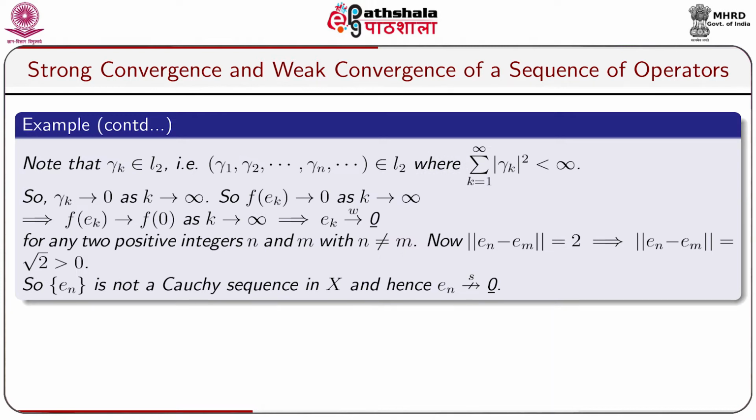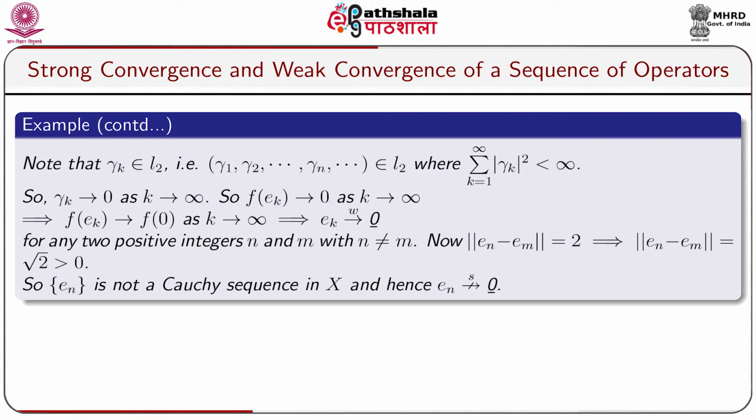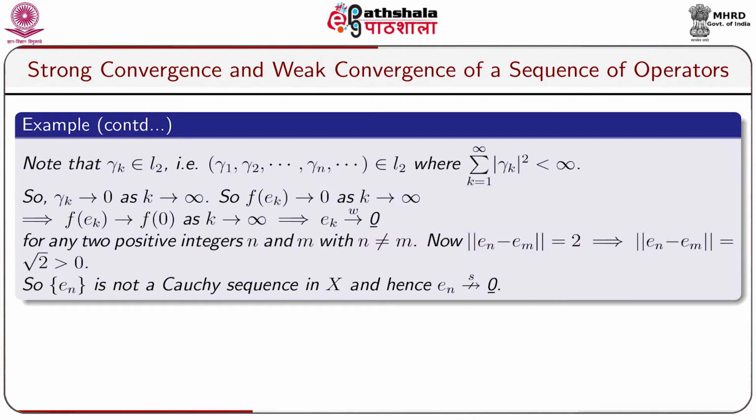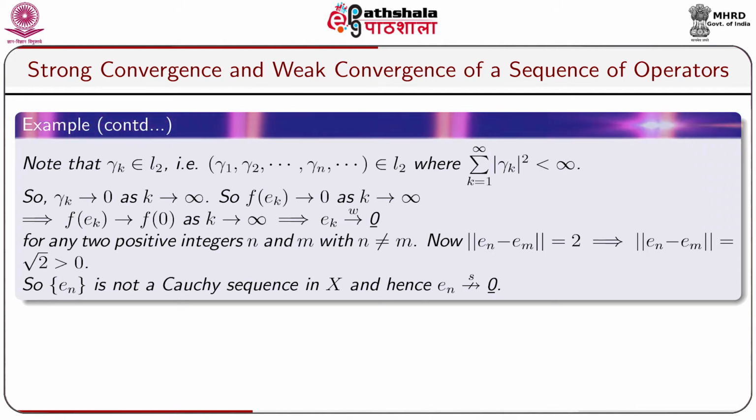Note that gamma k belongs to l2, that means the sequence of scalars gamma 1, gamma 2, ..., gamma n, ... belongs to l2, where the sum from k equals 1 to infinity of modulus of gamma k squared is finite. So gamma k tends to 0 as k tends to infinity. So f of e_k goes to 0 as k tends to infinity. This means f of e_k goes to f of 0, because f of 0 equals 0, as k tends to infinity, which implies that e_k converges to the 0 vector weakly.